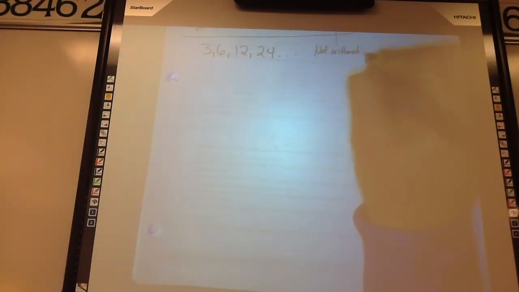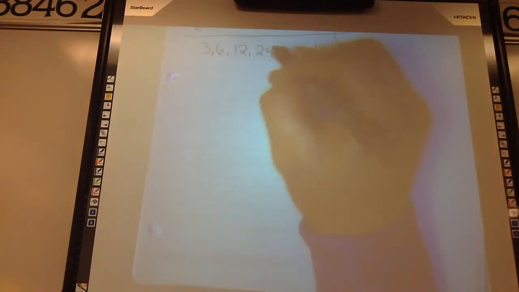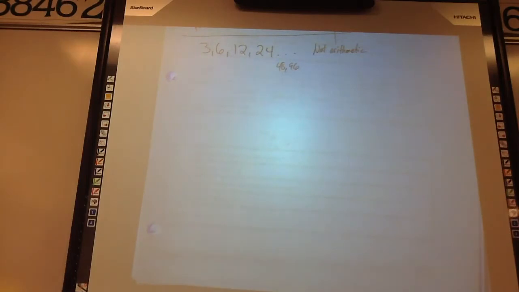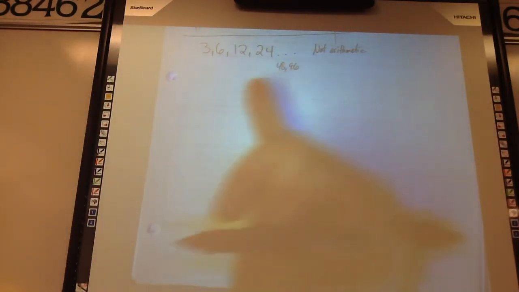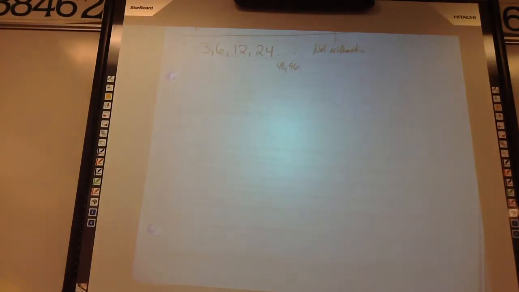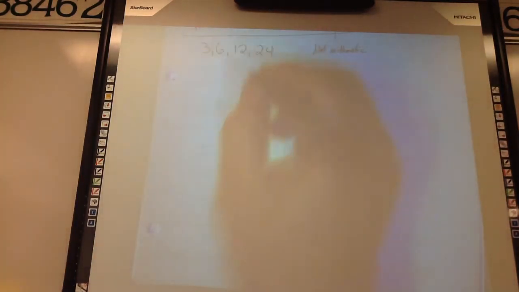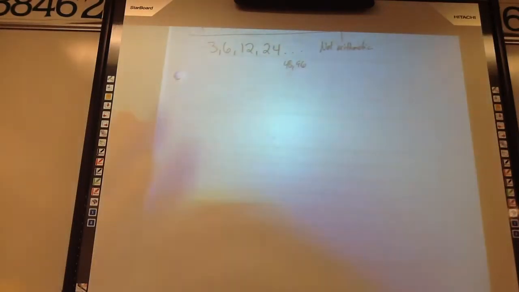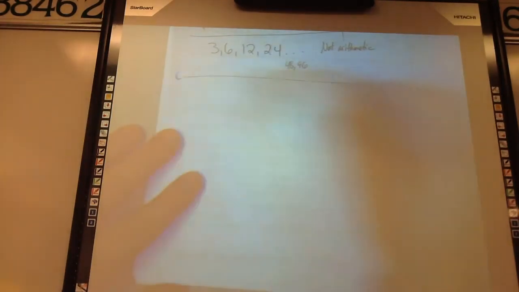It's not arithmetic, because the next one would be 48, 96. You're not adding the same thing every time. We will do these in a couple days, tomorrow or Wednesday. Today we're just going to worry about arithmetics. So then what is it? It's geometric. We'll talk about geometrics, like I said, tomorrow or Wednesday.